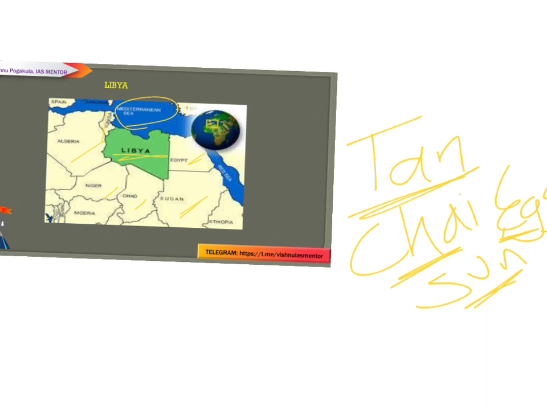Then you will become black, right? So you can have this as a trick to remember. Sun stands for Sudan, egg for Egypt, chai for Chad. In TAN, all three letters are three different countries: T for Tunisia, A for Algeria, N for Niger.